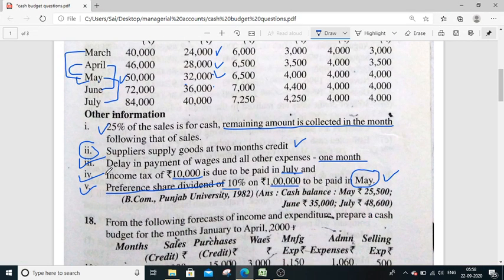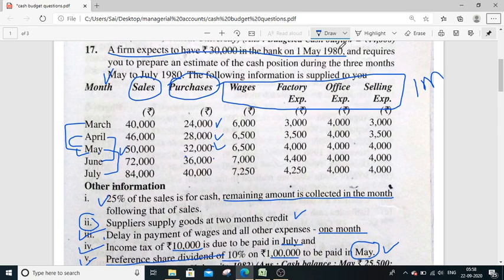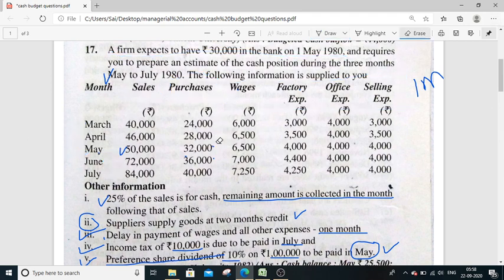Not only wages, he gave information for all the expenses clearly. Delay in payment of wages and all other expenses is 1 month. So 1 month lag. That means as we are dealing with May, June, July, try to understand for those 3 months. I'll explain very clearly. So here 1 month period means in the month of May, which month amount are you going to pay? Last month amount. Means April month amount will be paid in the month of May. May month amount will be paid in the month of June. June amount will be paid in the month of July. In this way.